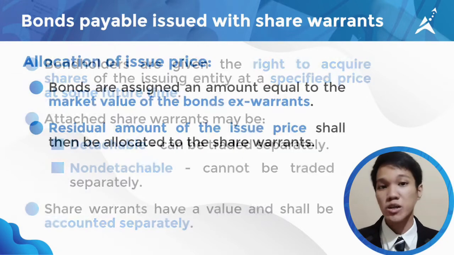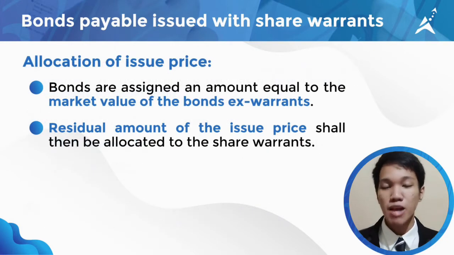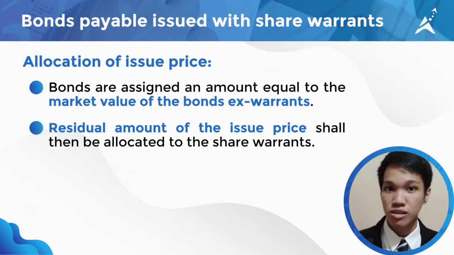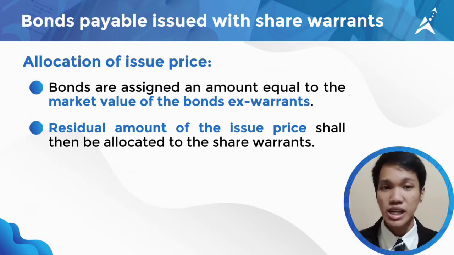Now, how do we allocate the issue price? Applying what we have discussed earlier, the bonds or the liability element are assigned an amount equal to the market value of bonds ex warrants. Basically, we will determine the market value or fair value of the bonds excluding the share warrants, saka natin i-deduct sa issue price. Then, the residual amount shall then be allocated to the share warrants.